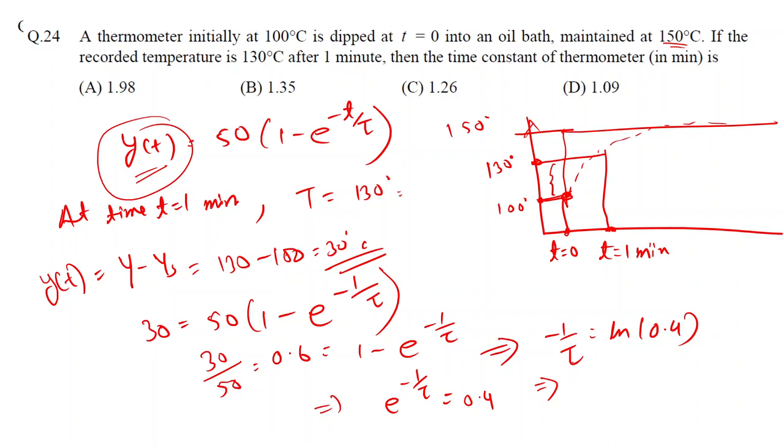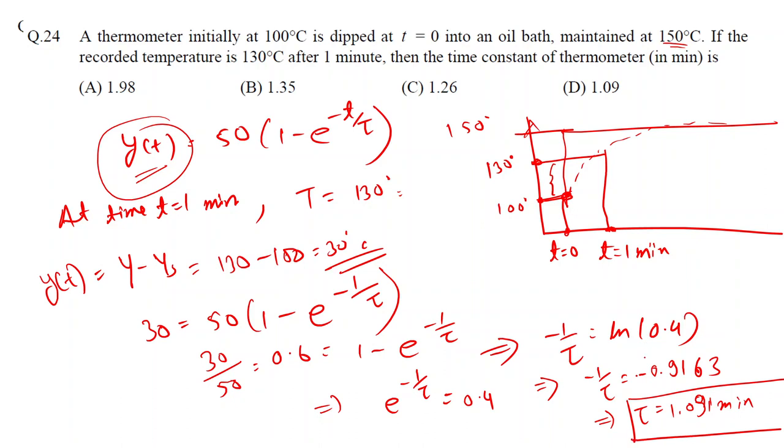So ln of 0.4 is minus 0.9163, and you can invert this and you will get tau as 1.091 minutes. So this is the time constant that we get for this system. In this question we have been asked what is the time constant. So the time constant for the thermometer is 1.091 minutes.